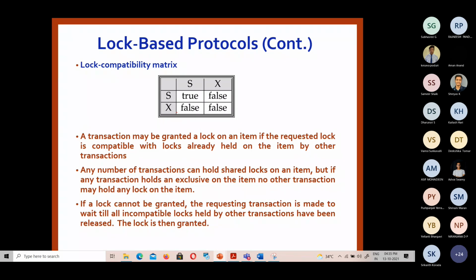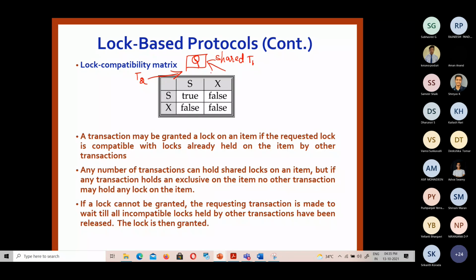For example, a transaction T1 is currently holding a shared mode lock on the data item Q, and another transaction T2 is asking for any other mode of lock on the same data item. Whether it can be granted or not, for that the lock compatibility matrix is constructed.